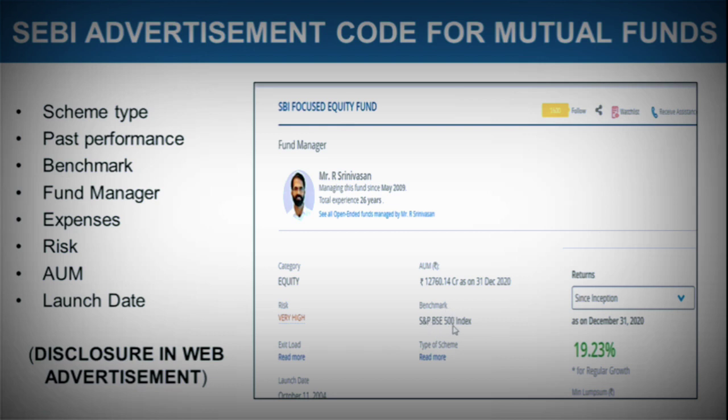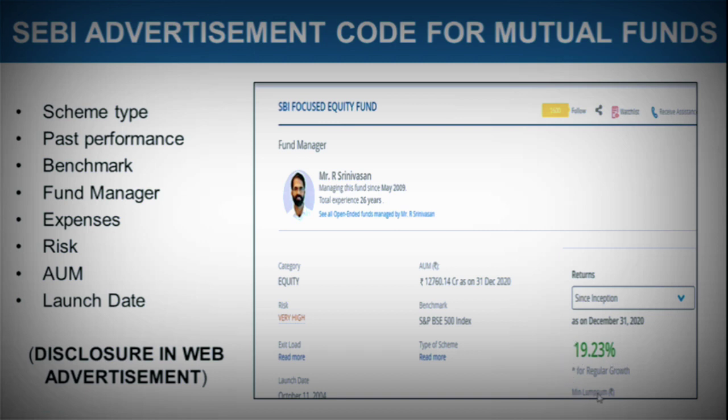Then benchmark, S&P BSE 500 index, AUM is mentioned. Return percentage, you can check through the drop button. It would be since inception, then 1 year, 3 year, 5 year, 3 months, 1 month. This way you'll get an overall idea about the past performance, the return percentage.